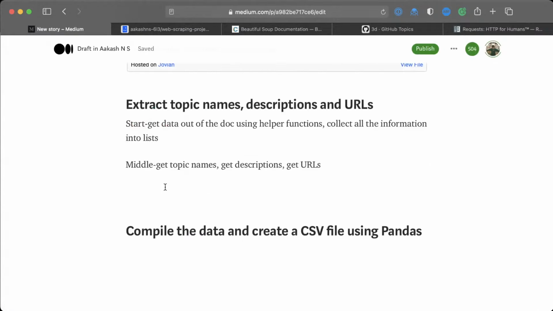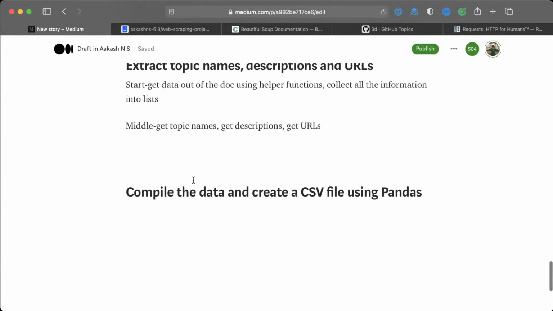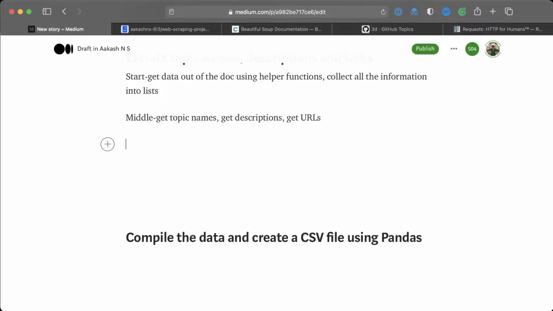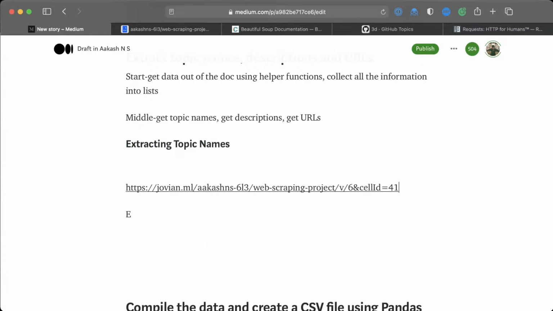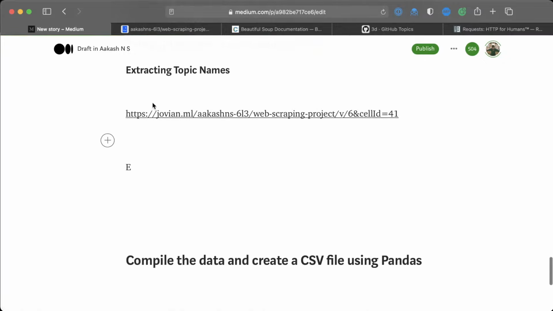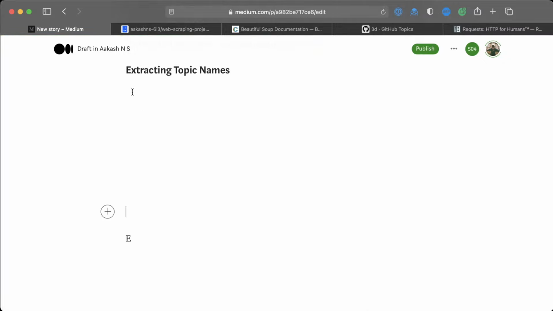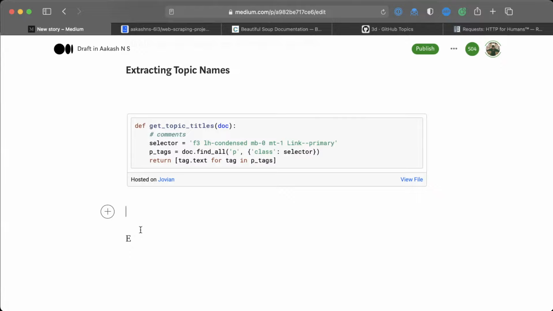Whenever we have this natural subsection structure, we should start creating those subsections. So let's say, first, let us call this subsection topic names, or you could even say extracting topic names. And let's select that, make that a subsection. Let's put the code here. And of course, in each subsection, you basically just want some explanation, some code and some explanation. And of course you can have multiple code cells as well.